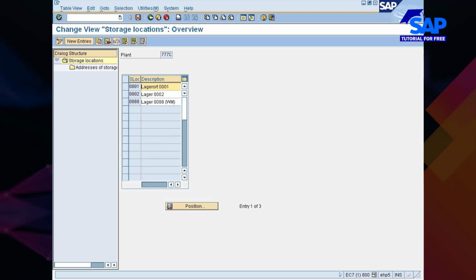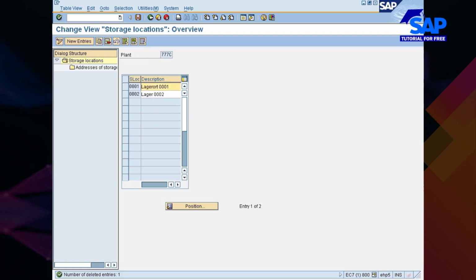So here by default there are 3 plants which are actually copied from 0001. Once again, Pavitra, to answer your question, why can't we maintain the plant individually? If you maintain the plant individually, the storage locations will not get created. You have to do it manually.